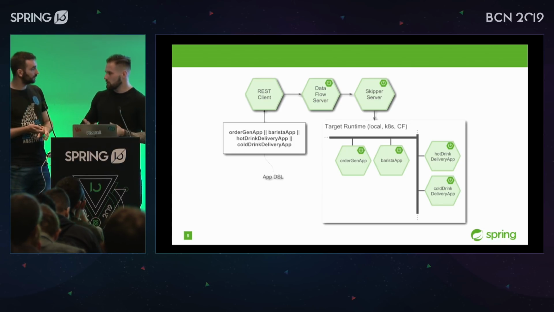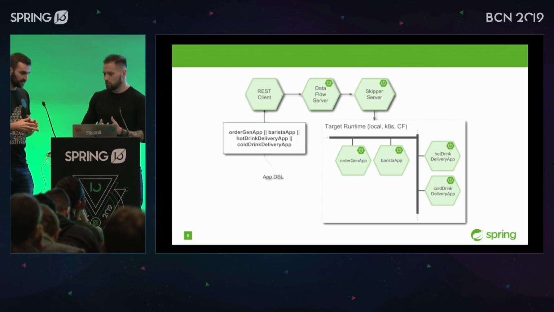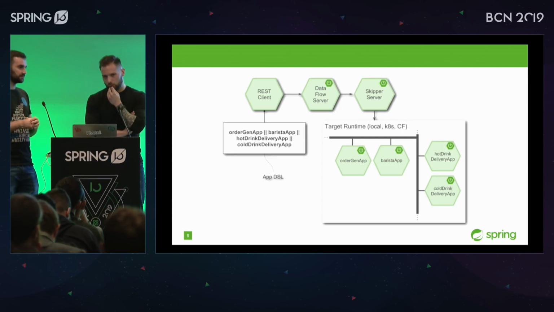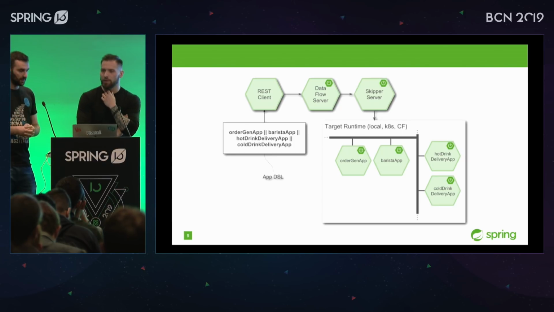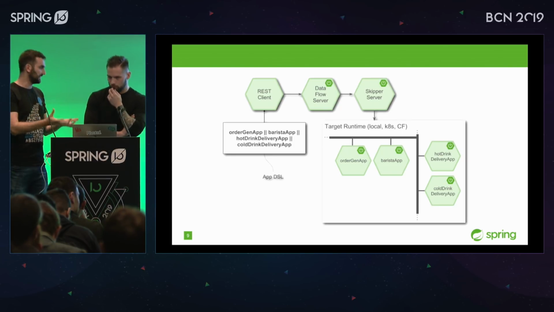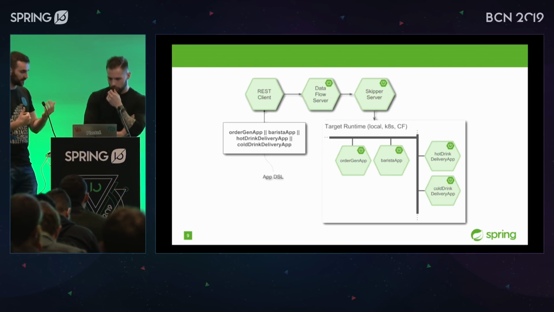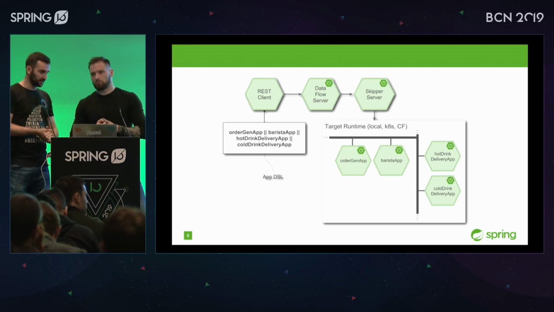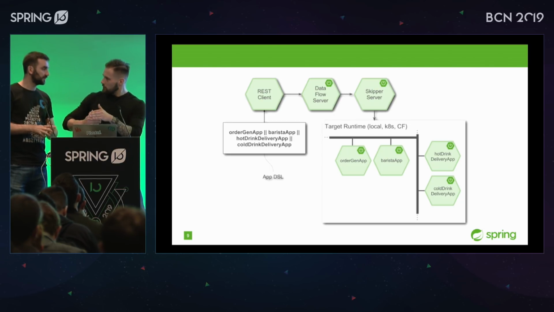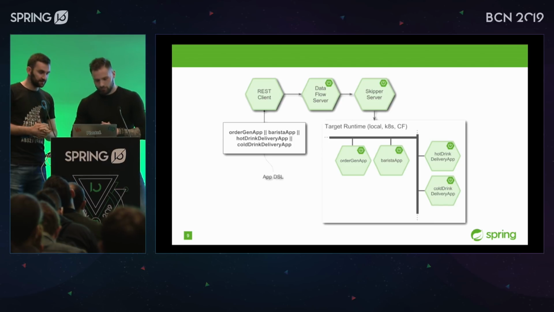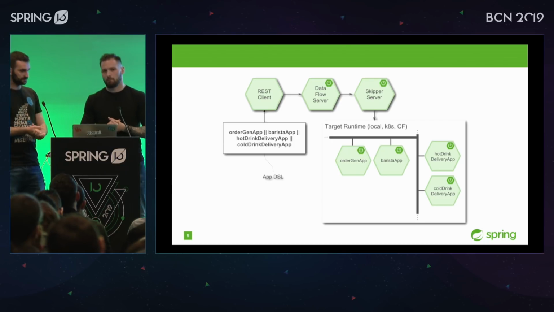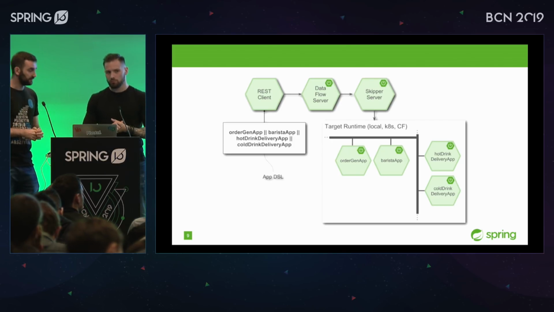Is it broker agnostic or what? Yeah, it's broker agnostic. How does it work? Depending on what you have on the classpath, it can connect to different brokers, right? Also, if I can guess, if you have multiple brokers on the classpath, you can configure which channel would use which broker. That's correct. And Spring Cloud Stream uses what underneath? Spring Integration. Correct.